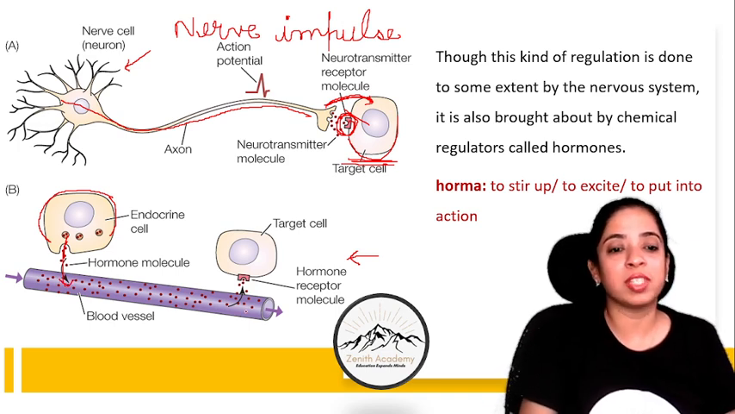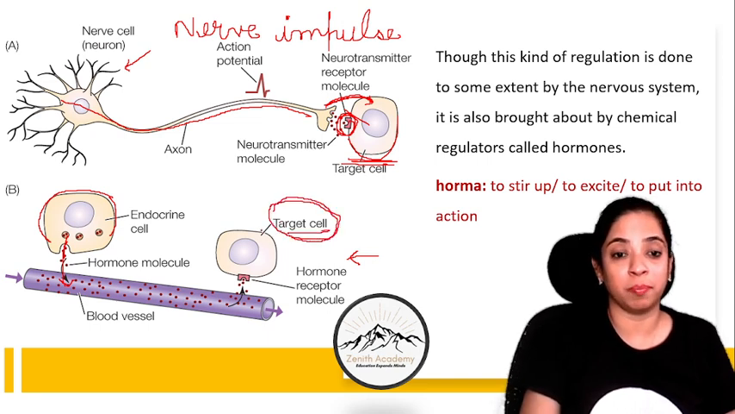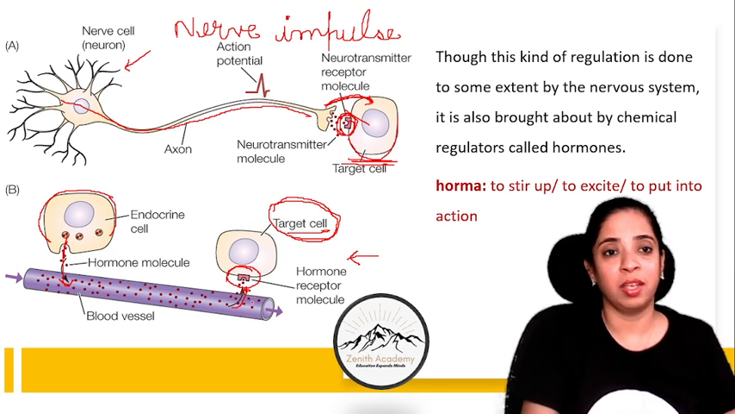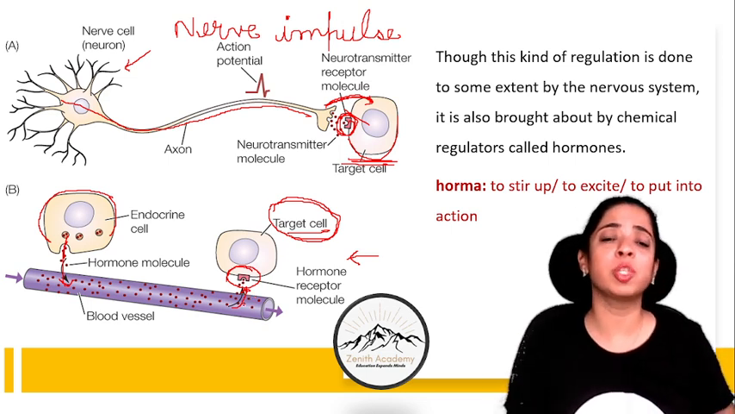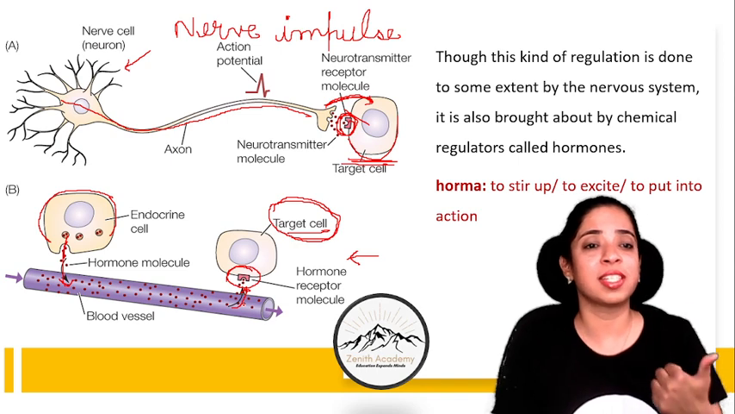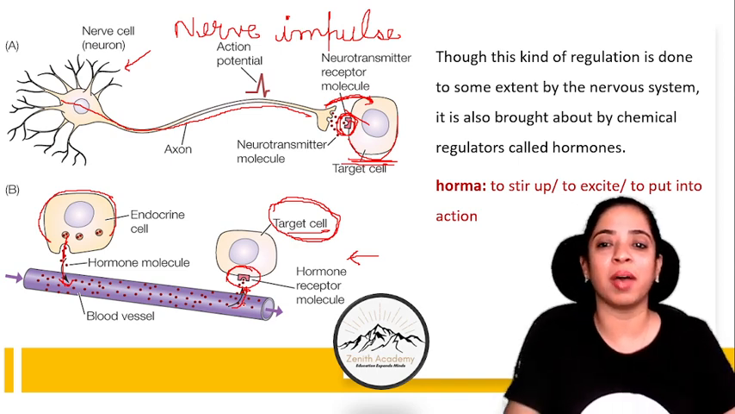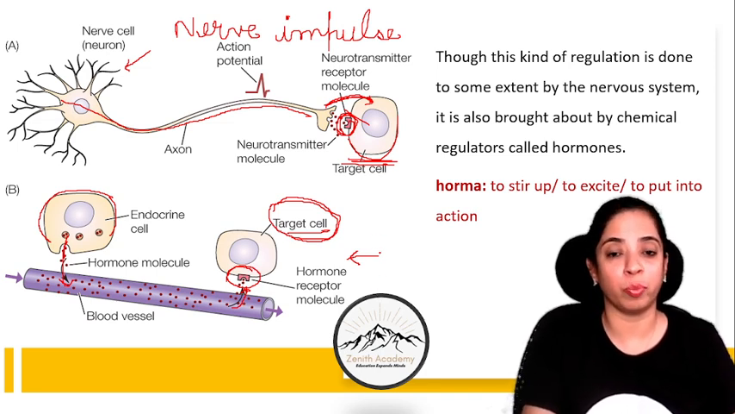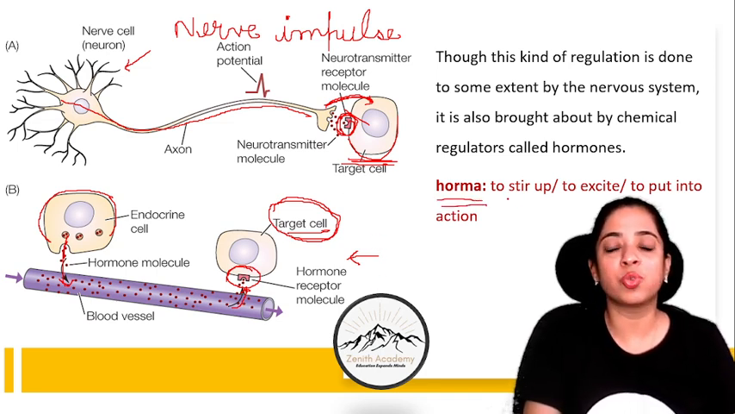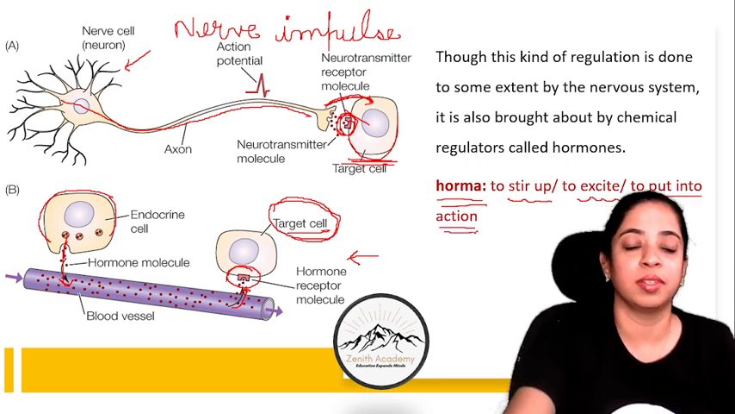Now through the blood vessels, through the blood, it goes to the target cell where it is required, right? And here is the hormone receptor molecule on the target cell, and these hormones are received here, right? So the regulation is brought about by two. First is through the nervous system, through nerve impulses, and second is by chemical regulators called hormones, where horma means to stir up, to excite, or to put into action.